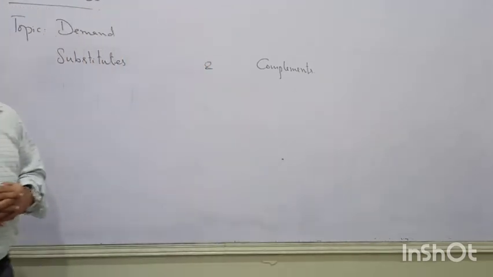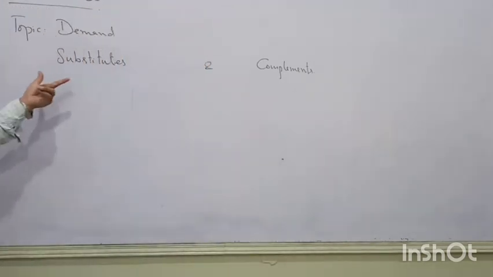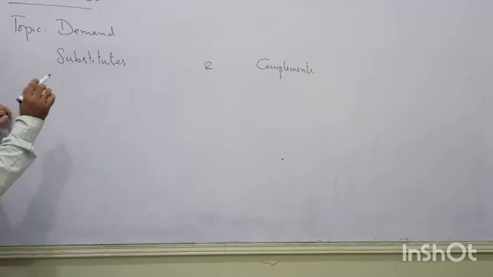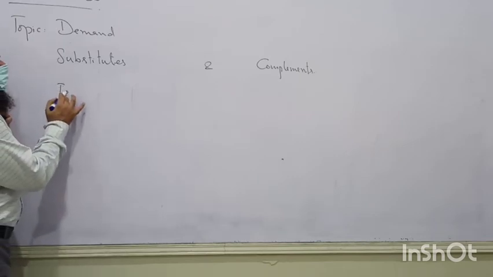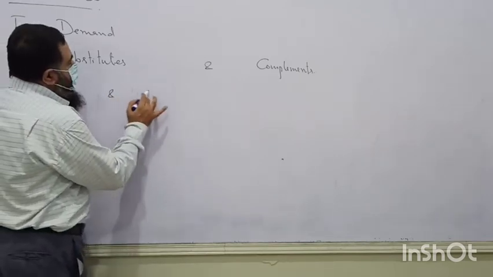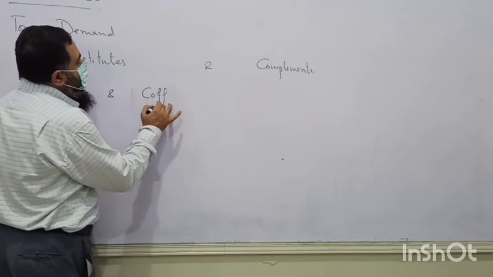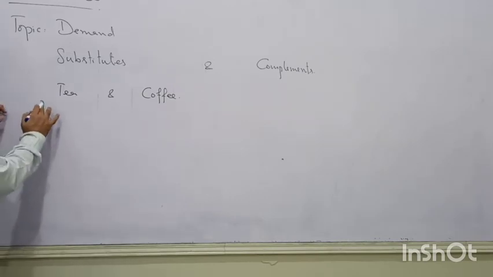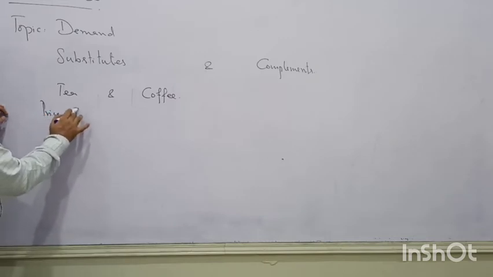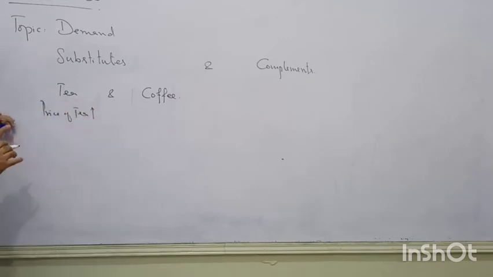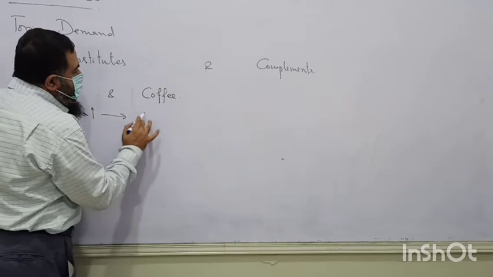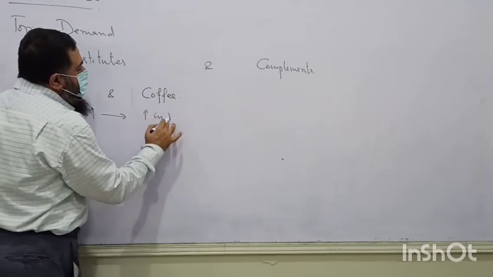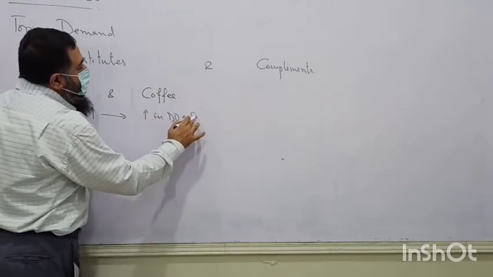So substitutes are the goods which are demanded instead of each other. I am taking the example of tea and coffee, which is the usual example. It comes in our exam as well. So what is happening if there is an increase in the price of tea? Price of tea increases and it causes an increase in demand of coffee.